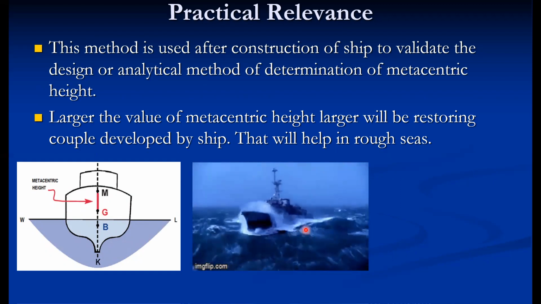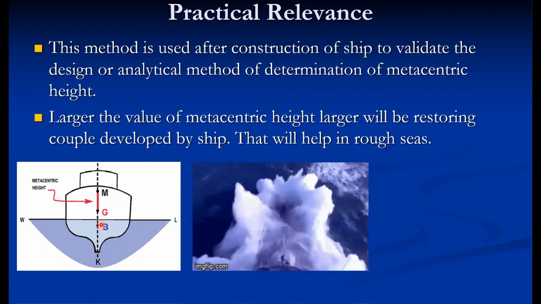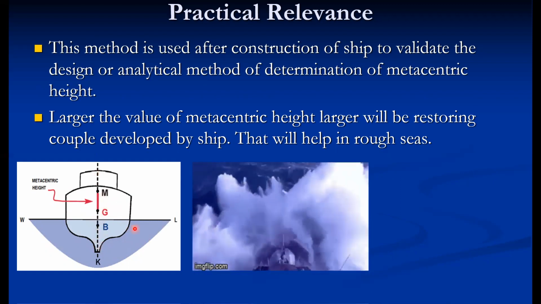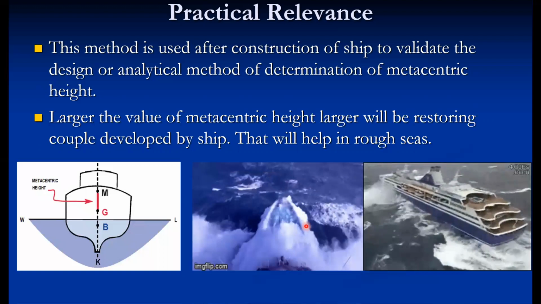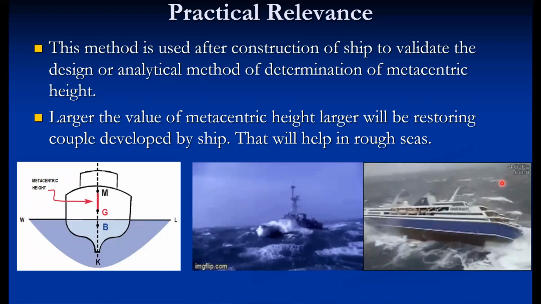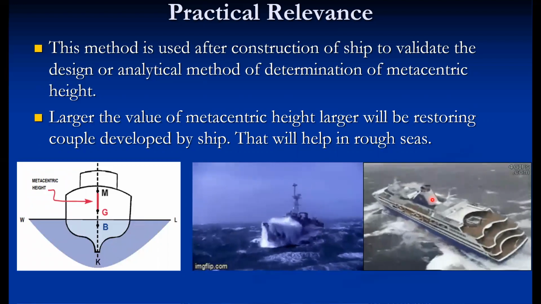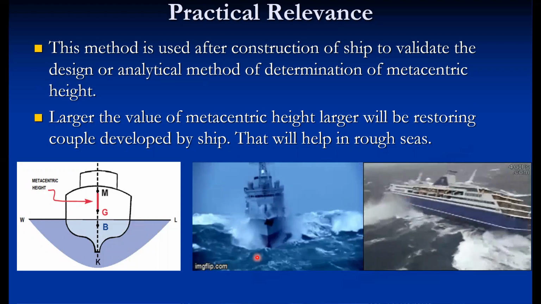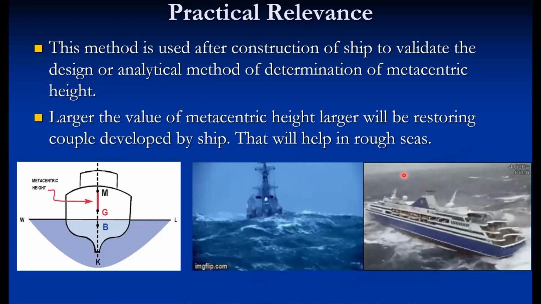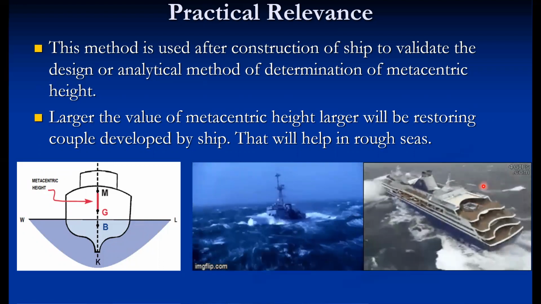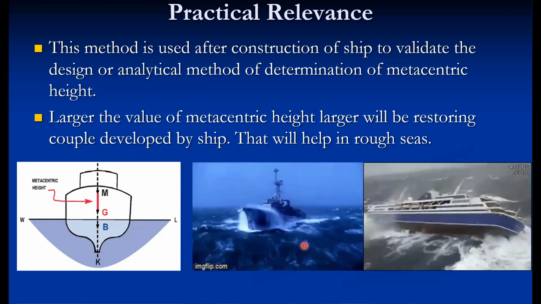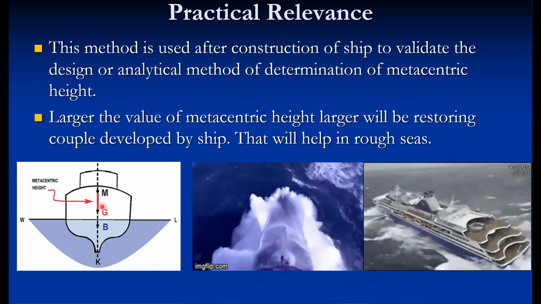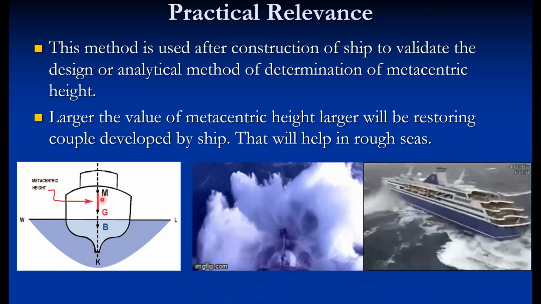Under this condition, the body remains stable if the GM value is large. You can see there is an oscillatory movement about the hull. These are the two possible oscillations in the ship. Under these circumstances, the ship becomes stable if the value of metacentric height is high.